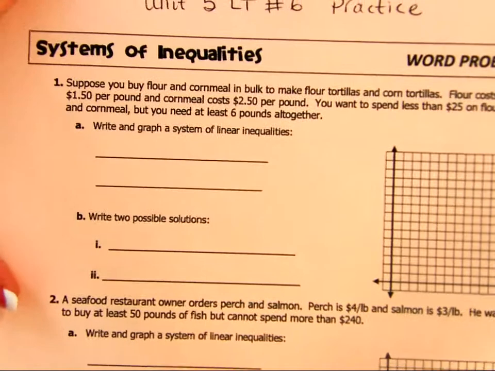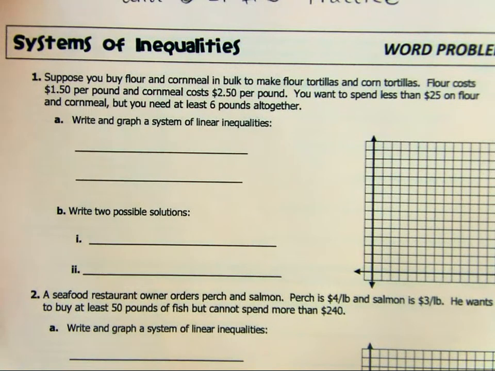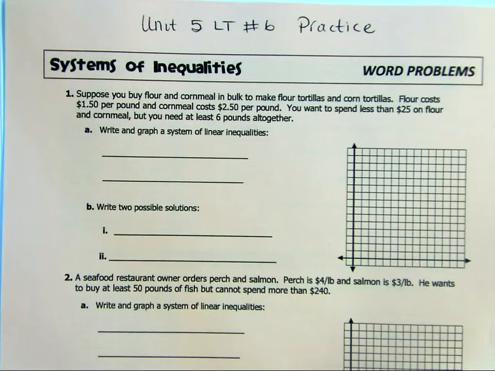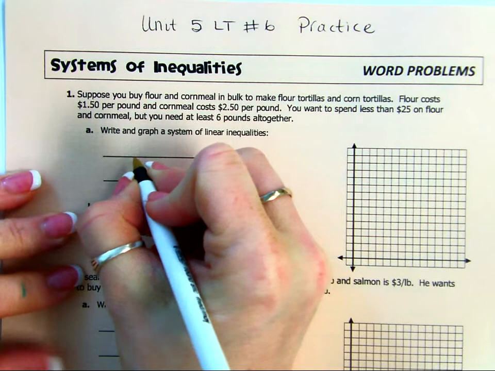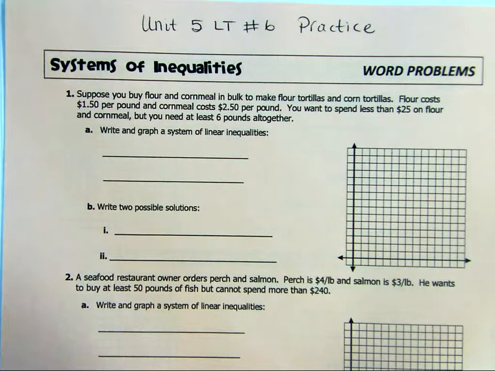So let's look at number 1 real quick. I just want to show you a couple things. If you want to use X and Y, go ahead, if that's better for you. So let's look at our information. We're going to do flour and corn.